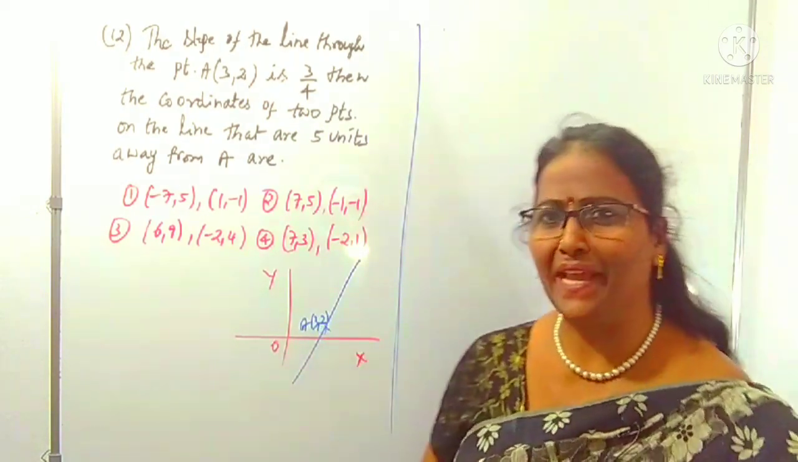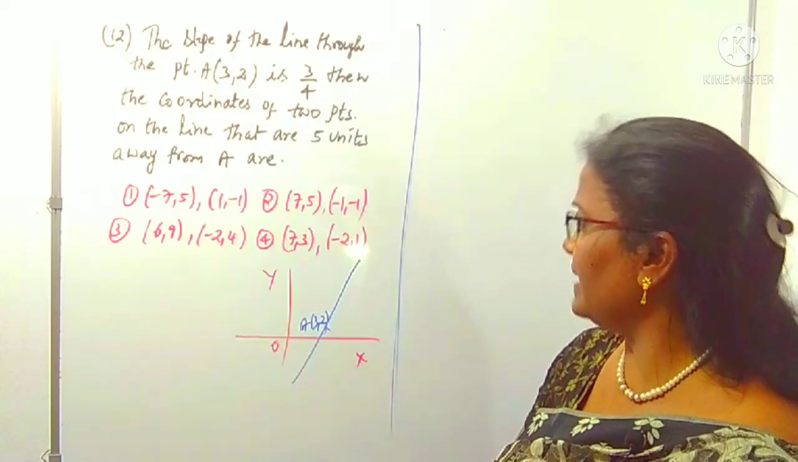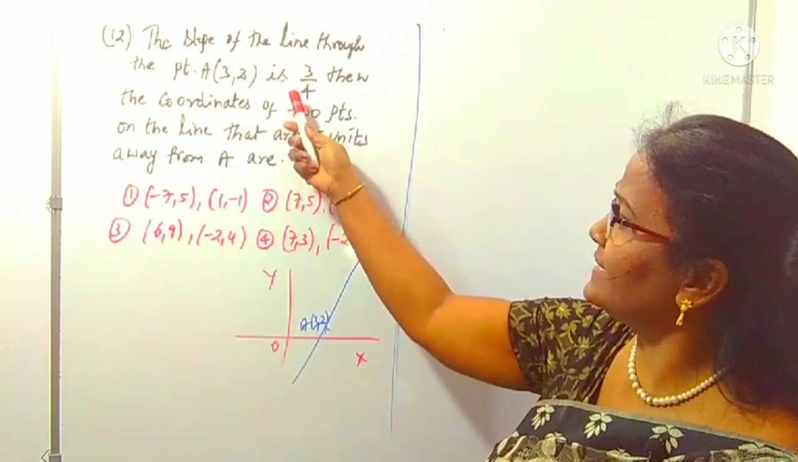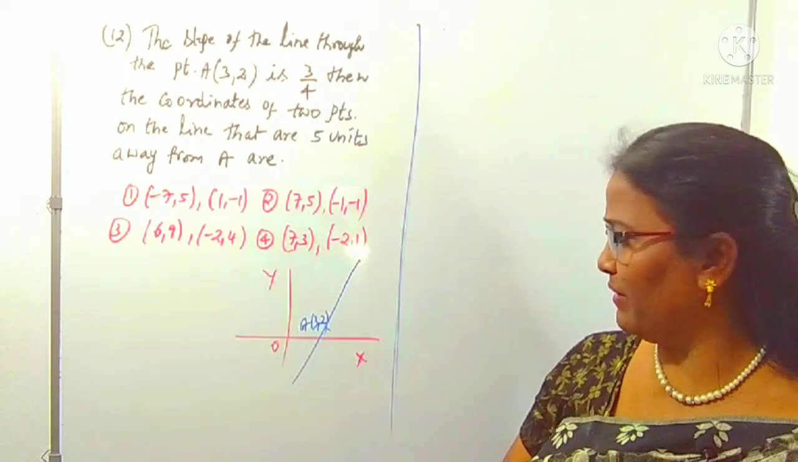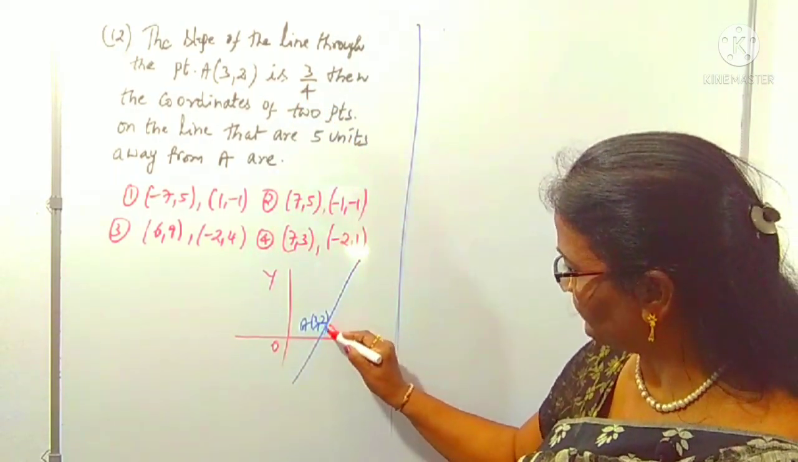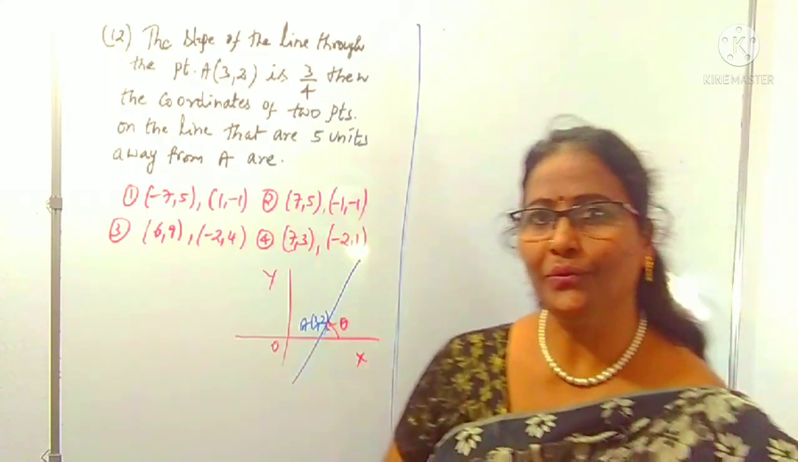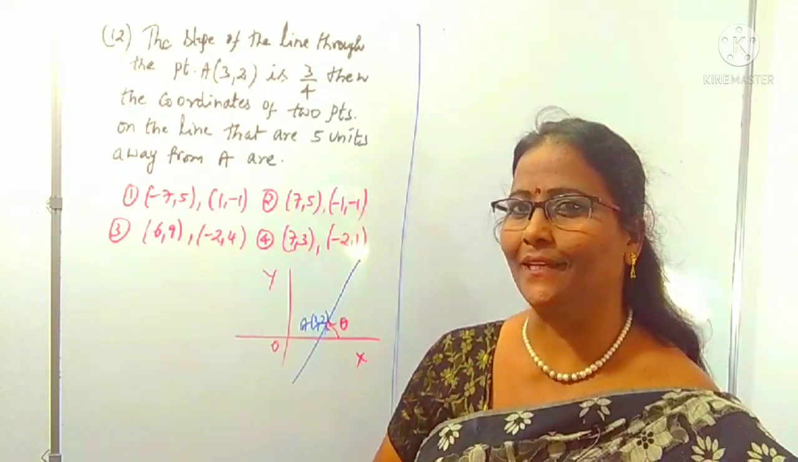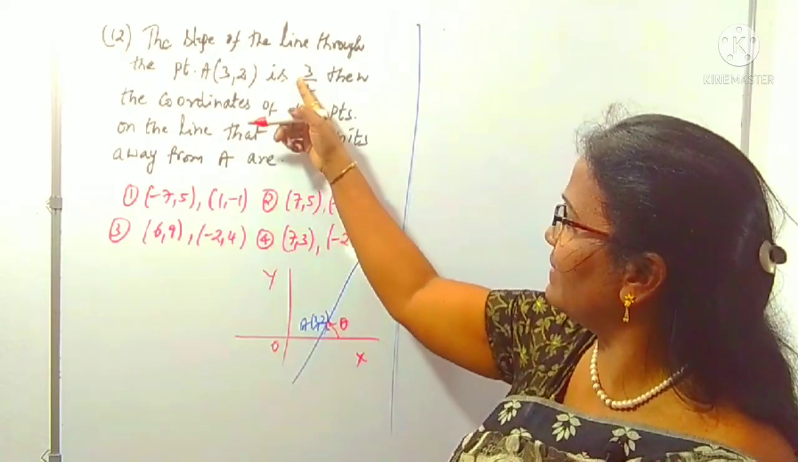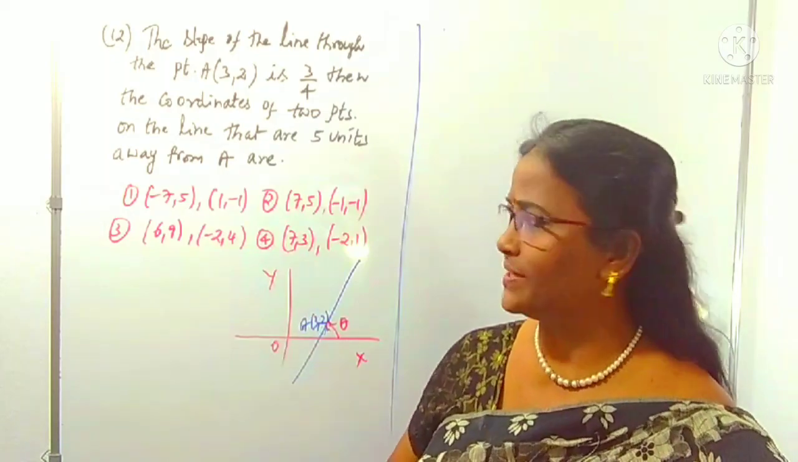And which makes an angle, but the angle is not given. The slope of that line is given as 3 by 4. Suppose you take this angle as theta. You know theta is the angle of inclination. What is the slope of that line? Yes, exactly, tan theta. Tan theta is given as 3 by 4. So I will use it.